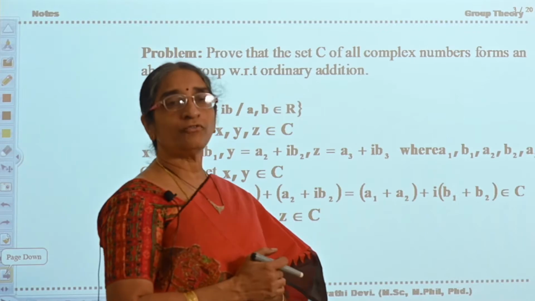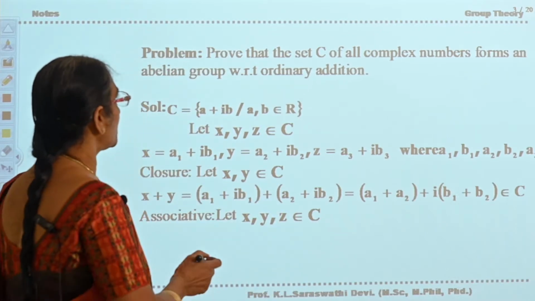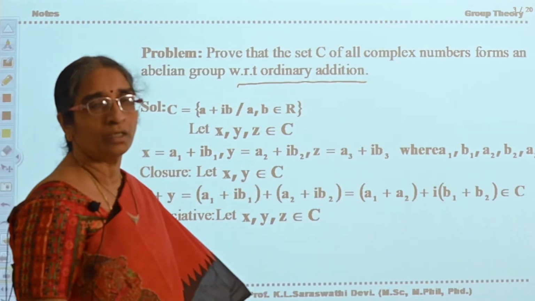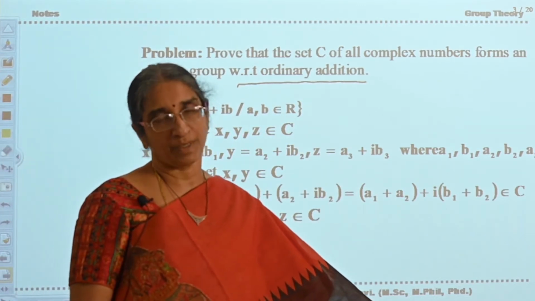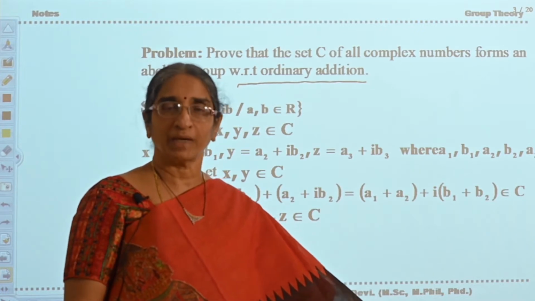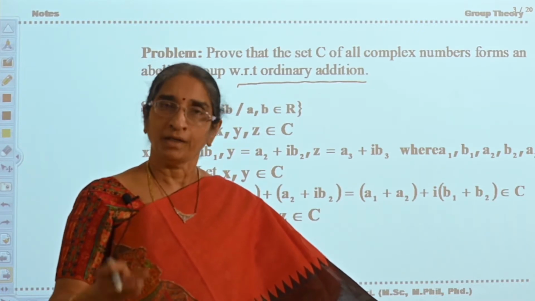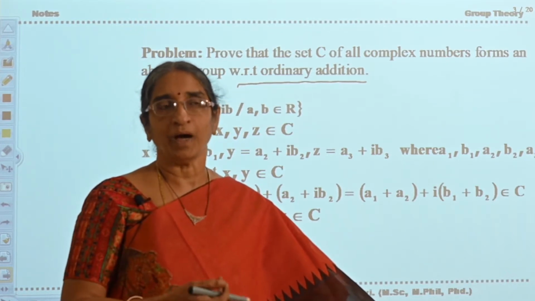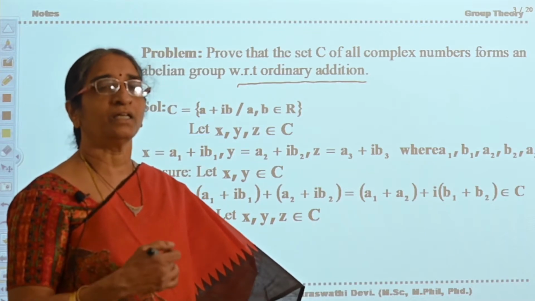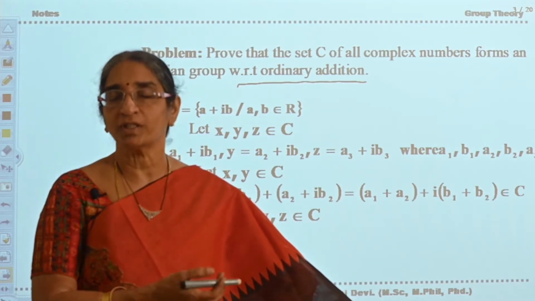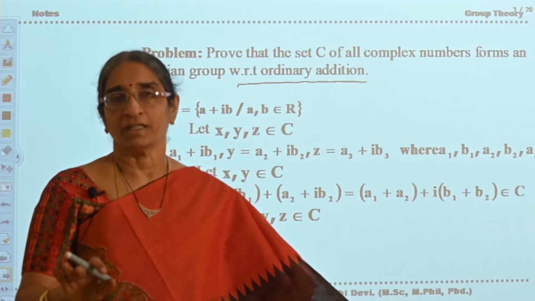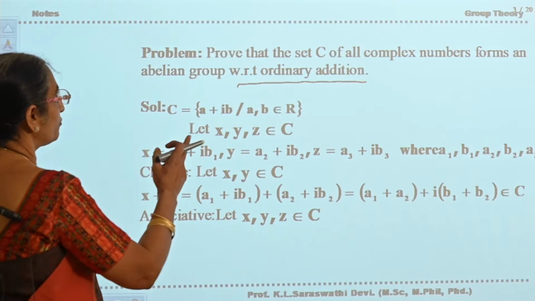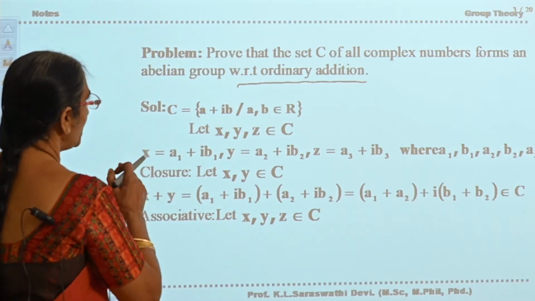Prove that the set of all complex numbers forms an abelian group with respect to ordinary addition. In the first video, when I gave the definition of a group, I gave the example that the set of complex numbers will form a group with respect to addition. I just gave the example, but I didn't prove it. Now here, how to show the set of complex numbers will be an abelian group.